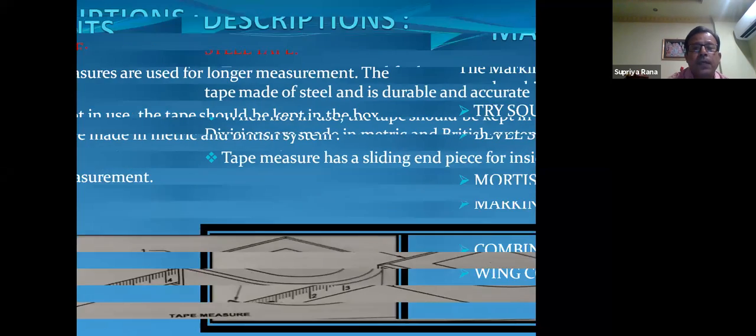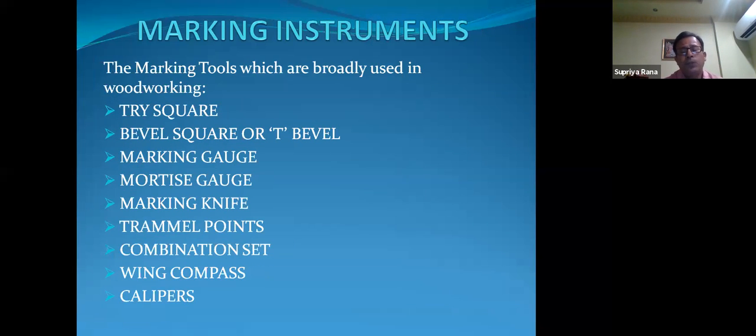Now, as a summary, there are only three measuring instruments we are using, excluding the steel rule: the foot rule, the meter rule, and the steel tape. Broadly, we are using the steel tape.